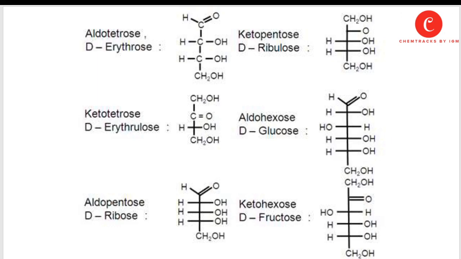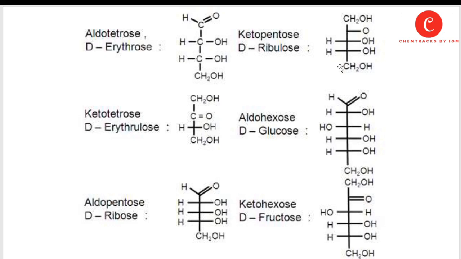Not aldotriose and ketotriose, these are simple examples of aldose and ketose sugar. For example, erythrose is an aldose sugar. It consists of four carbon members in the backbone, and the aldehydic or carbonyl group is present at the end of the carbon chain. Ribulose is an example of ketose.